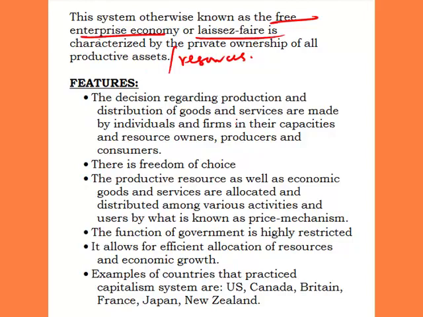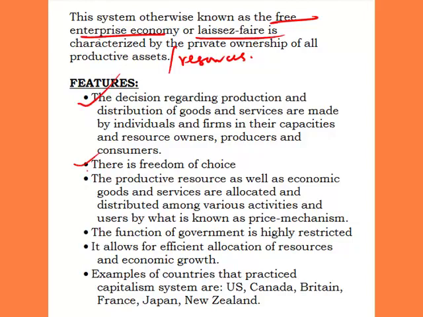The first one is that the decisions regarding production and distribution of goods and services are made by individuals and firms in their capacities as resource owners, producers, and consumers. Producing goods and services and distributing them are essentially the function of individuals and firms. It depends on the amount of money and resources they have at their disposal, that will determine what to produce and how to distribute them. A capitalist system is that economic system in which individuals own and control the factors of production.